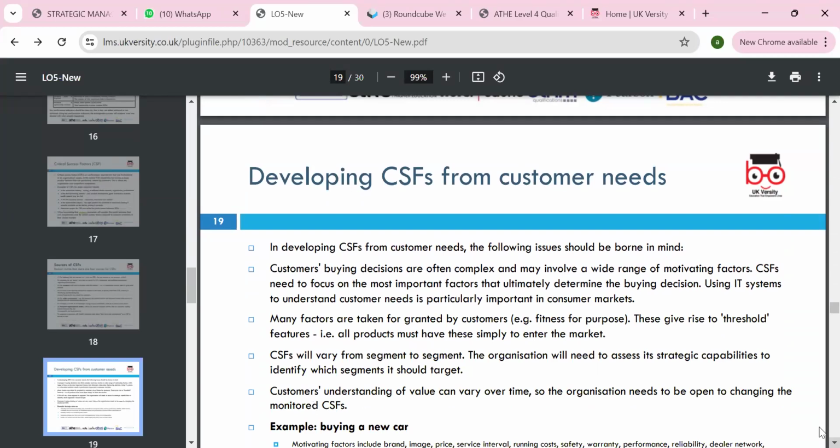Buying decision, we need to look at. Buying behaviors, we need to look at. We have to look at the threshold. We look at the segment, meaning dividing the total into upper class, lower class, middle class. Capabilities are the ability to do something, we carry on doing it, and we renew them, and we need to provide training and development to the people. CPD is continuous professional development.